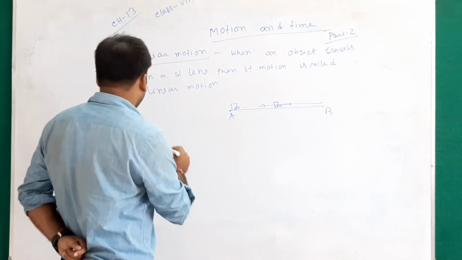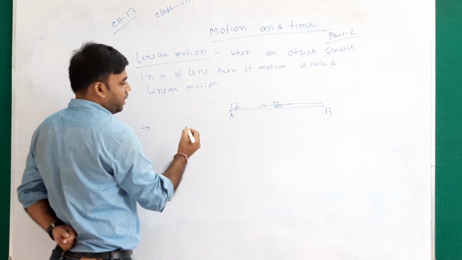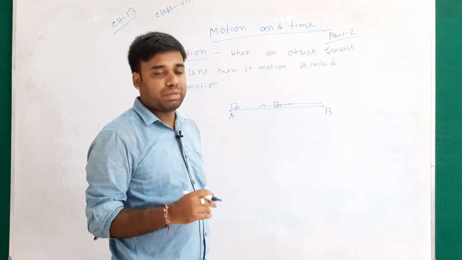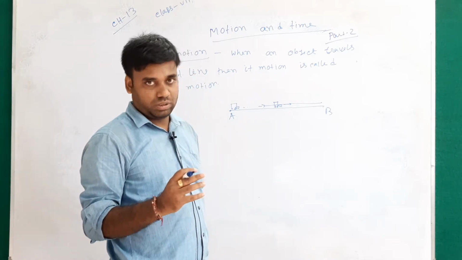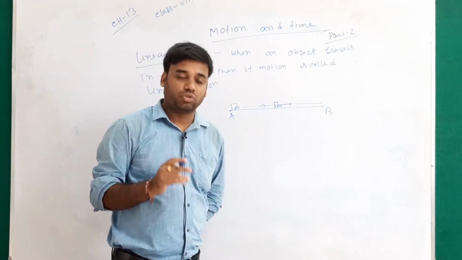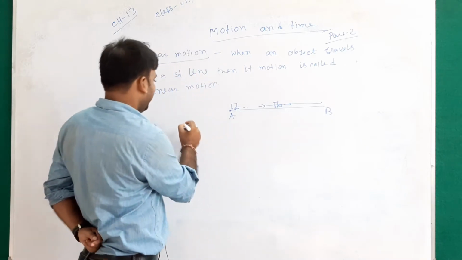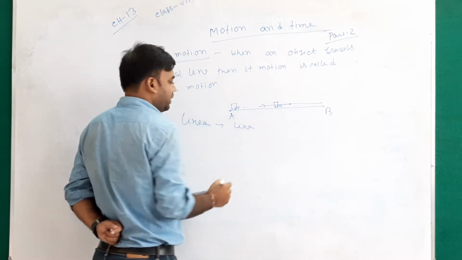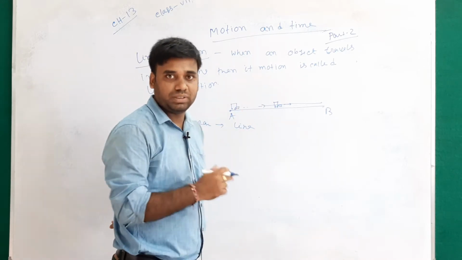Another example: when a running train crosses a straight bridge, the motion on the bridge is called linear motion. The word linear is very much related to line, and we know that line means straight.